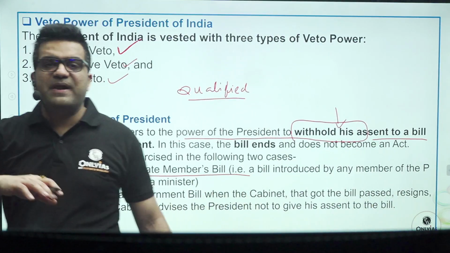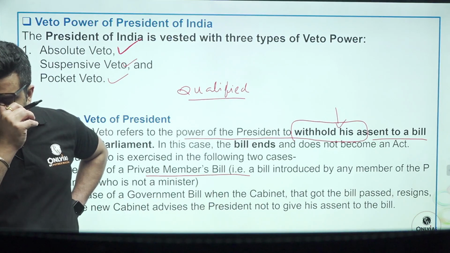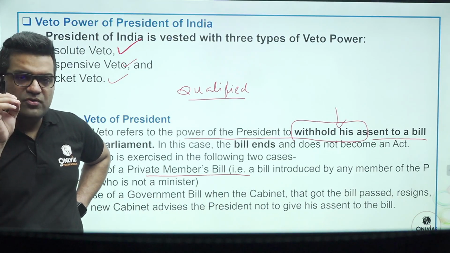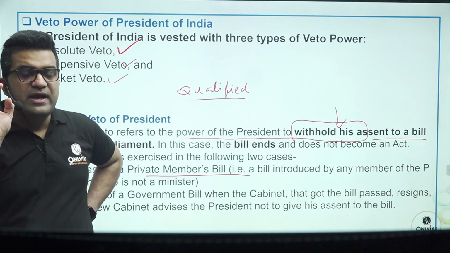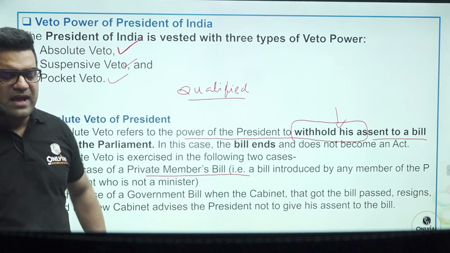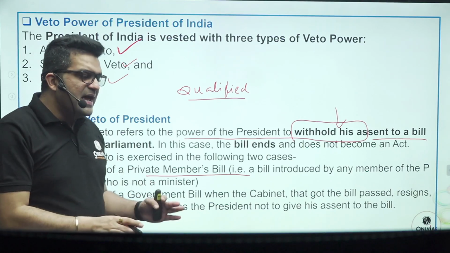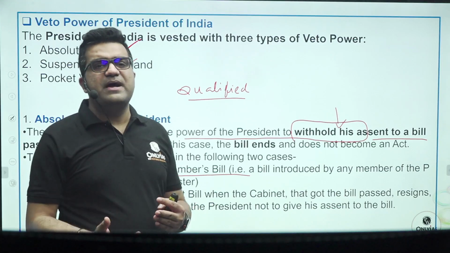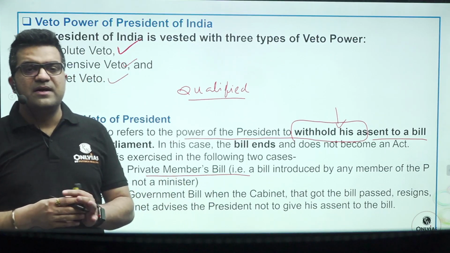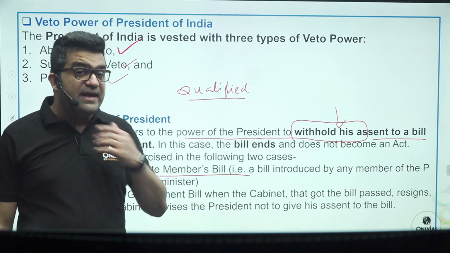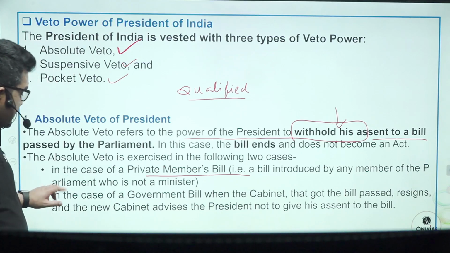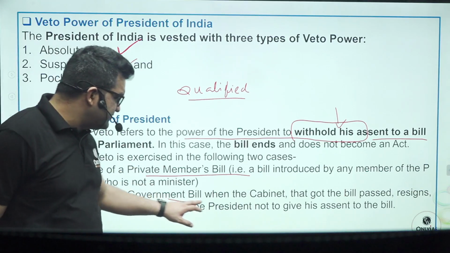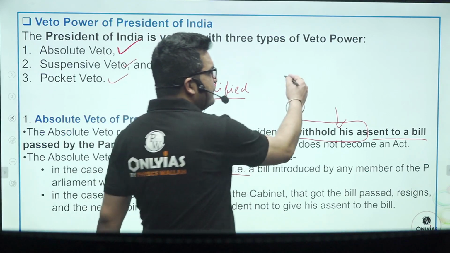For example, any member of parliament who is not a minister, even though he belongs to the ruling political party, if he introduces a bill and that bill by chance passes through the Lok Sabha and Rajya Sabha and lands at the table of the president, then also the president can reject that.